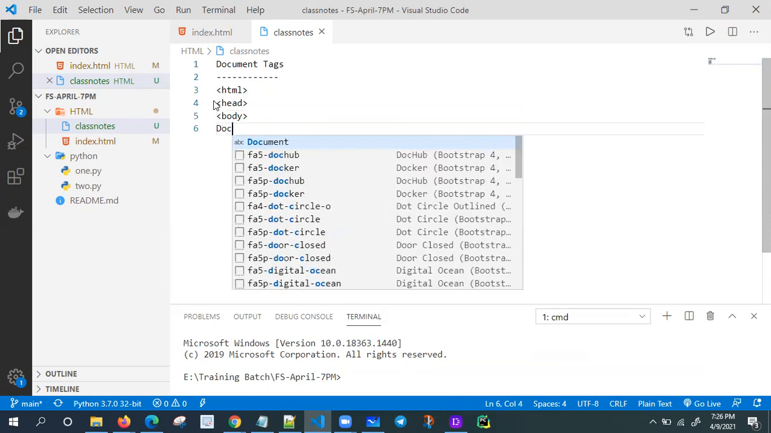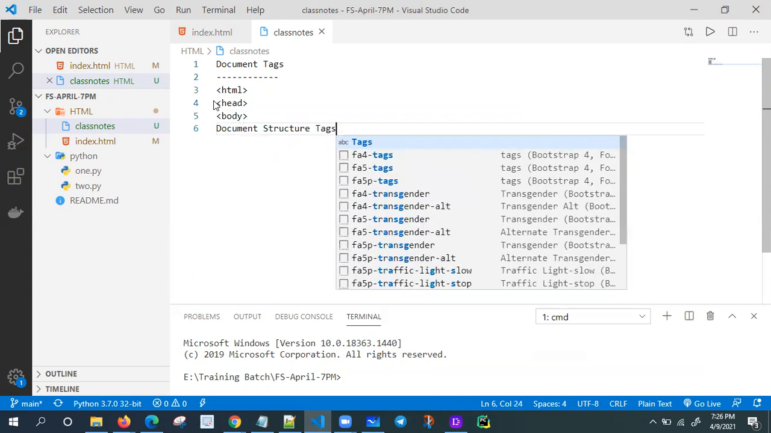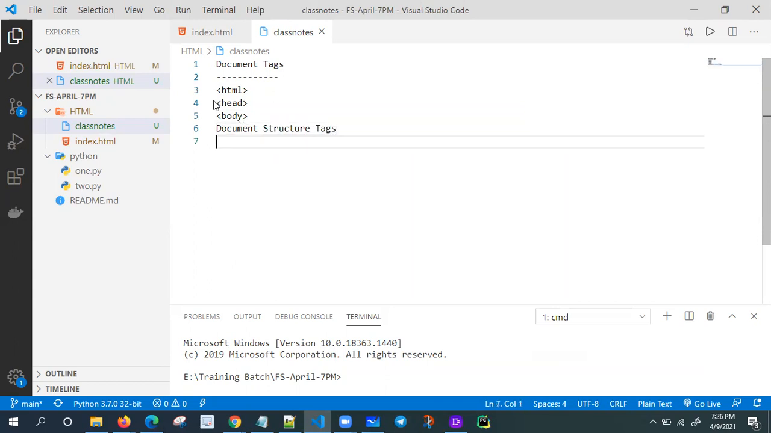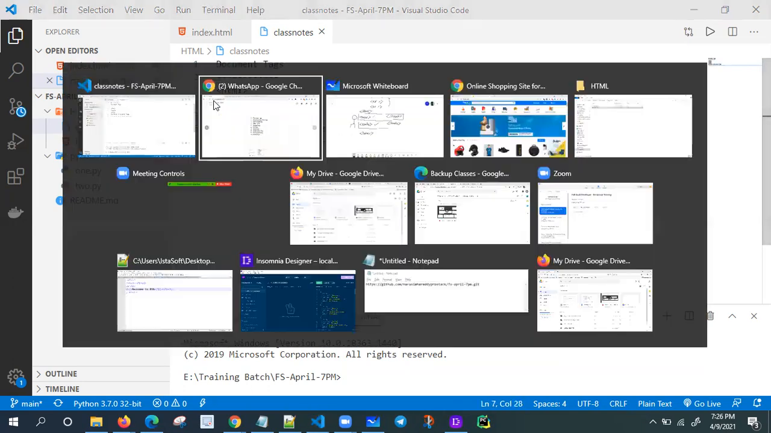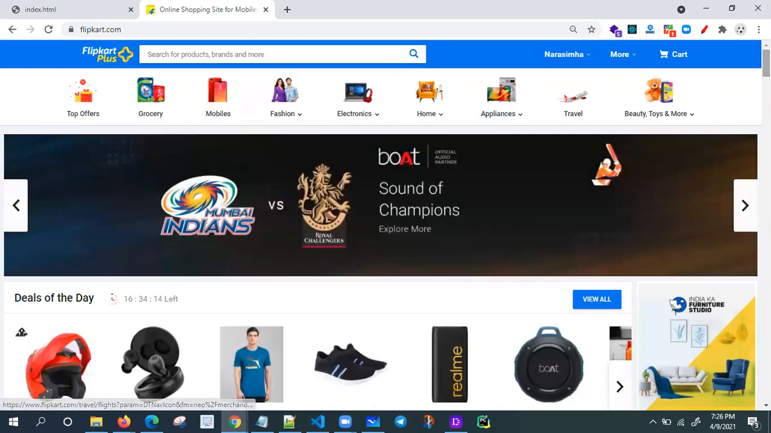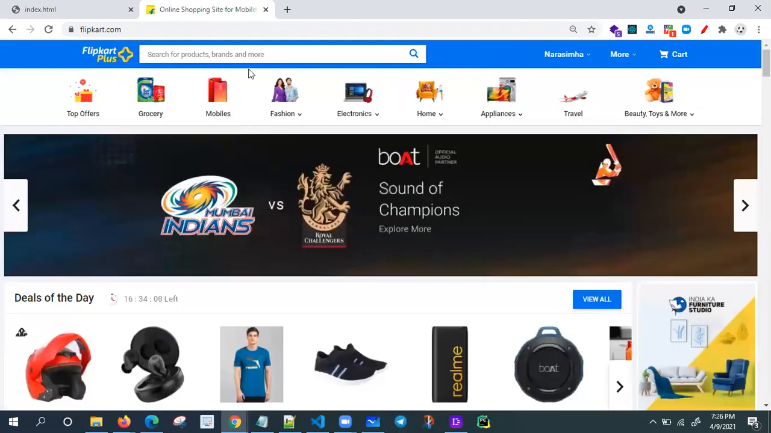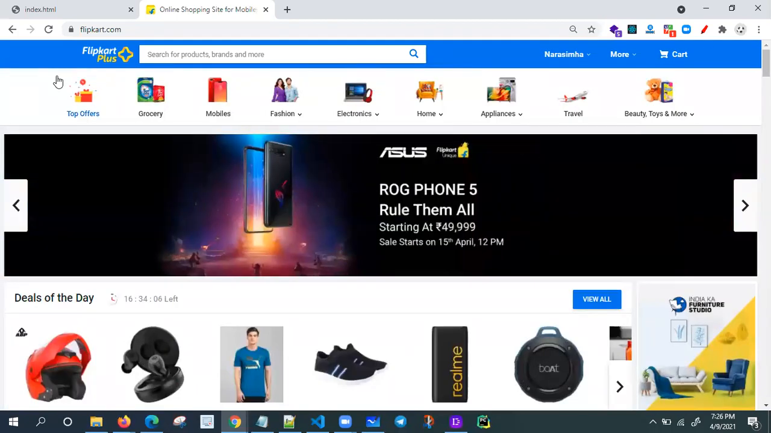The next one is document structure tags. How do we structure a document? If you open Flipkart, everything is divisions, sections, articles, footer and header. If you want to structure your web document, we have to use document structure tags.